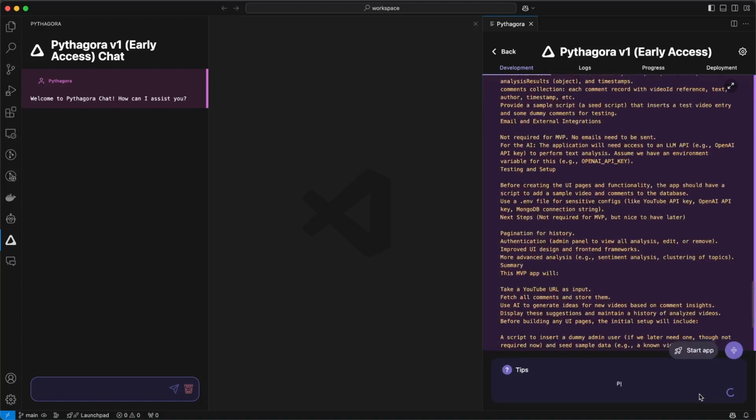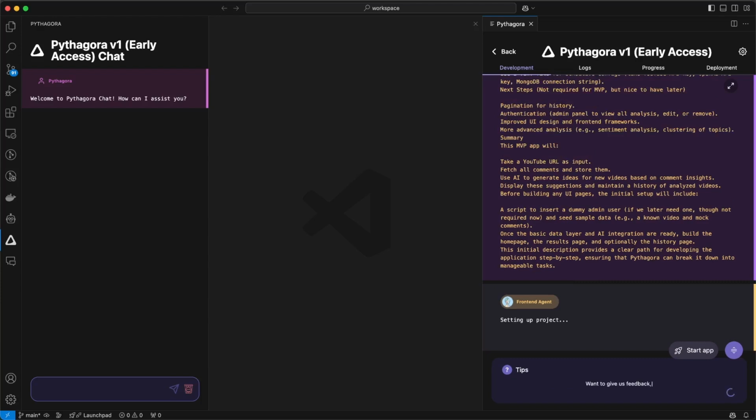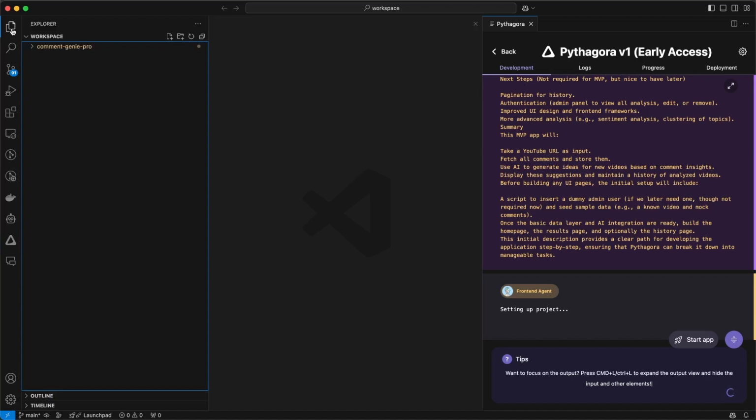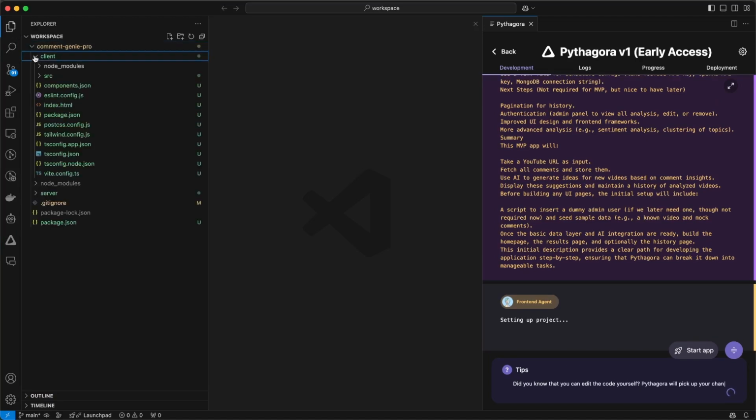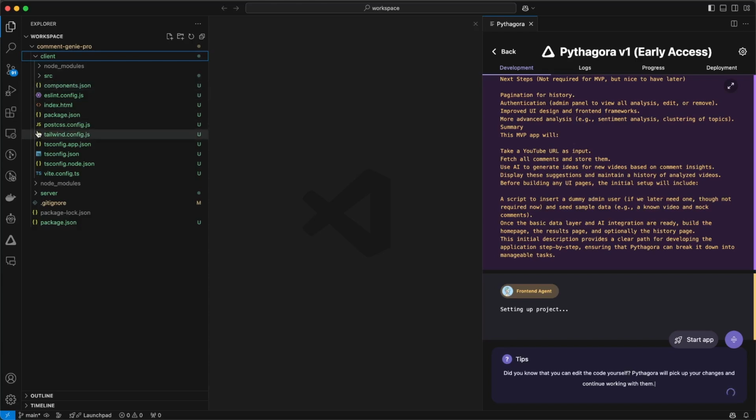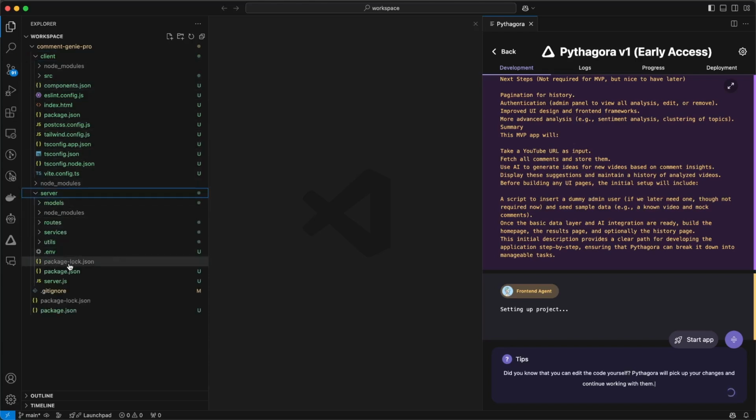I'll click Send. Now Pythagora's agents are getting to work running this project, starting with the front-end agent setting things up. As we wait for this to all be generated, if we go to the Explorer and open this tab here, you'll see it's actually already set up a bunch of stuff, including the client, and along with Node modules installed already. It's got a server for the back end, and it's doing all of this for me automatically. That's an incredible amount of files generated with just one prompt.